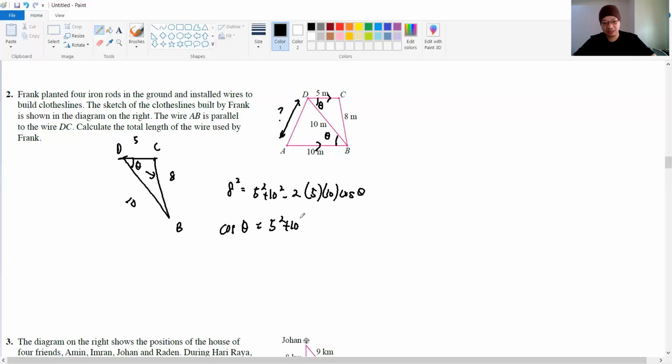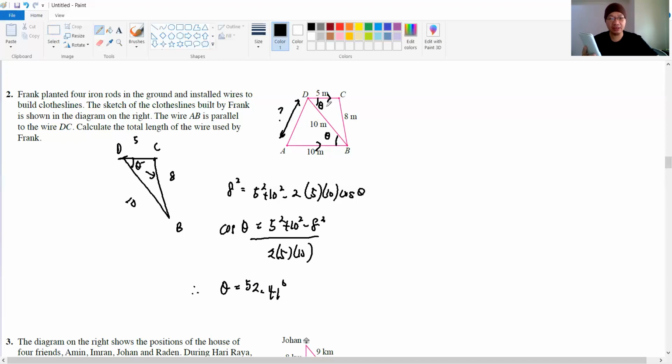So this is how we get over 2 times 5 times 10. Therefore, theta will be 5 squared plus 10 squared minus 8 squared over 2 times 5 times 10. And then shift cos, and you are supposed to get 52.41 degrees. Okay, guys? That is your angle here.